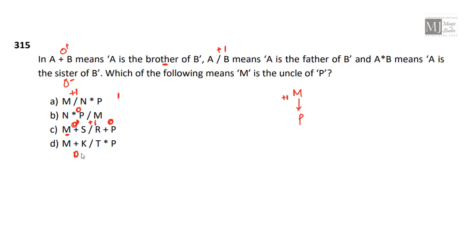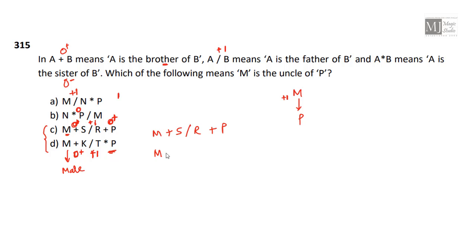M is male here. Now M plus K is 0 plus, which gives me indication that M is male. And then we have division, which gives me +1. That means I move up the generation level. And then we have asterisk, which gives gender of P. So I'll try with 0 plus again, maybe like C and D would be fitting in. M plus S by R plus P.